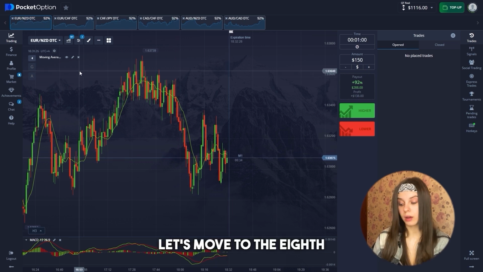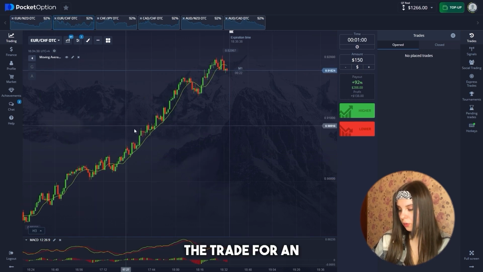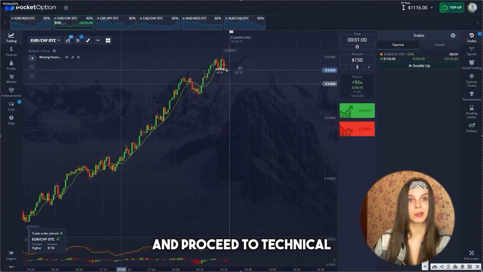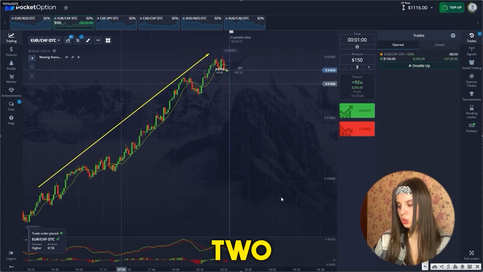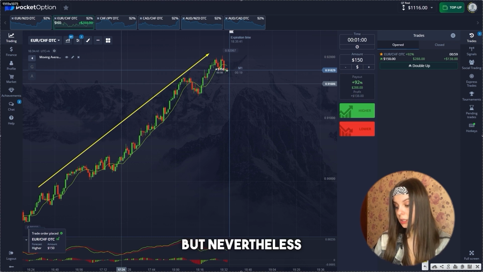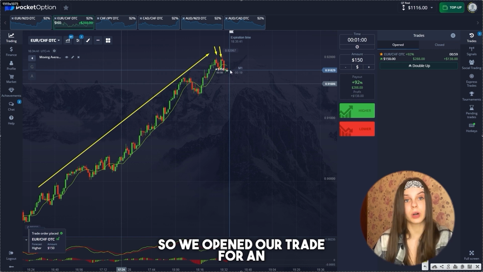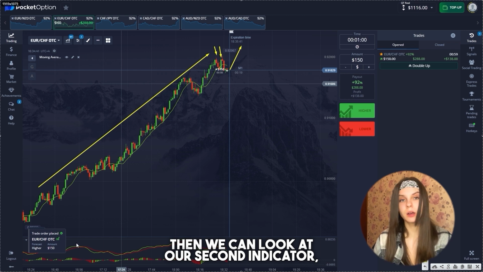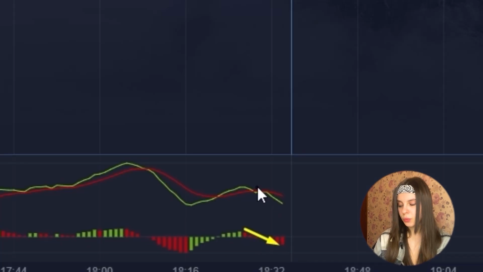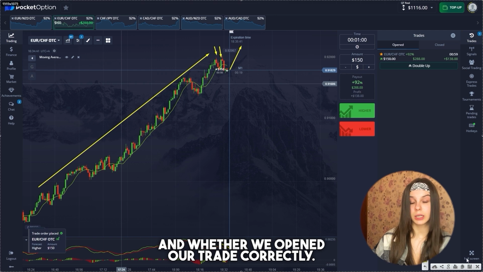Let's move to the eighth one. I think the last and final currency pair. Let's open a trade for an increase and proceed to technical analysis. And now we see a general global upward trend, and we had two small pullbacks. But nevertheless, they ended quite quickly, so we opened our trade for an increase. Then we can look at our second indicator, MACD. We also see this pullback. Let's look at the chart and whether we opened our trade correctly.